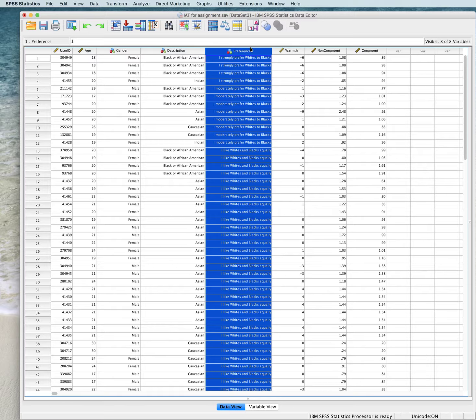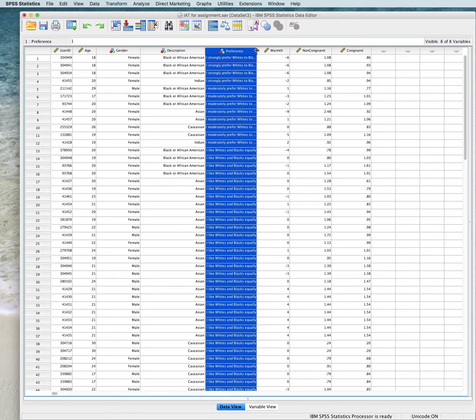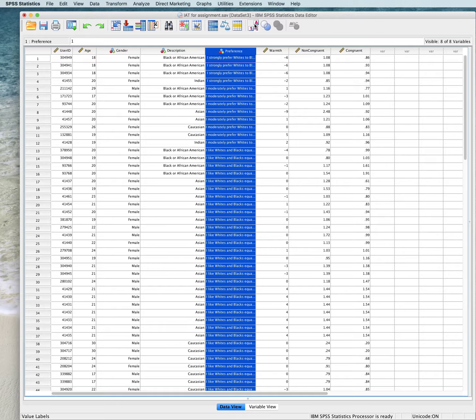The possible values represent the following conditions. 1 is I strongly prefer whites to blacks. 2 is I moderately prefer whites to blacks. 3, I like whites and blacks equally. 4, I moderately prefer blacks to whites. And 5, I strongly prefer blacks to whites. And you can flick between the numbers and the actual labels by using this button here.